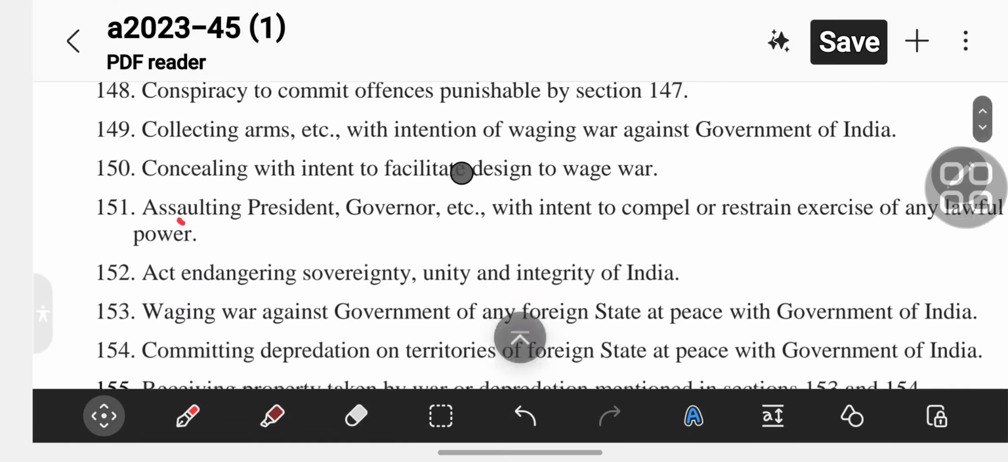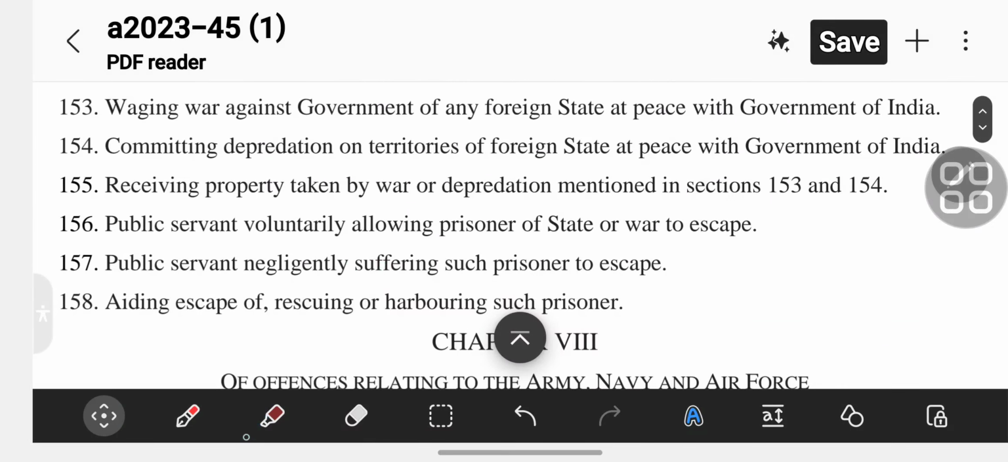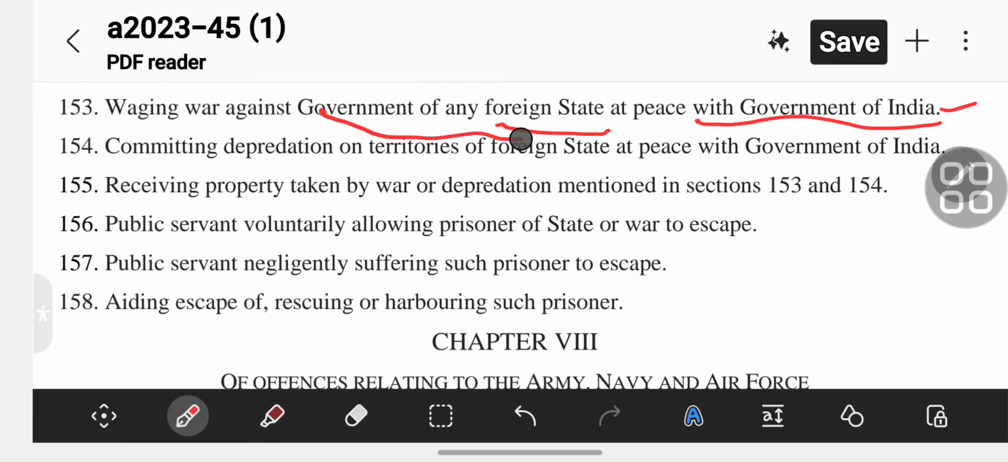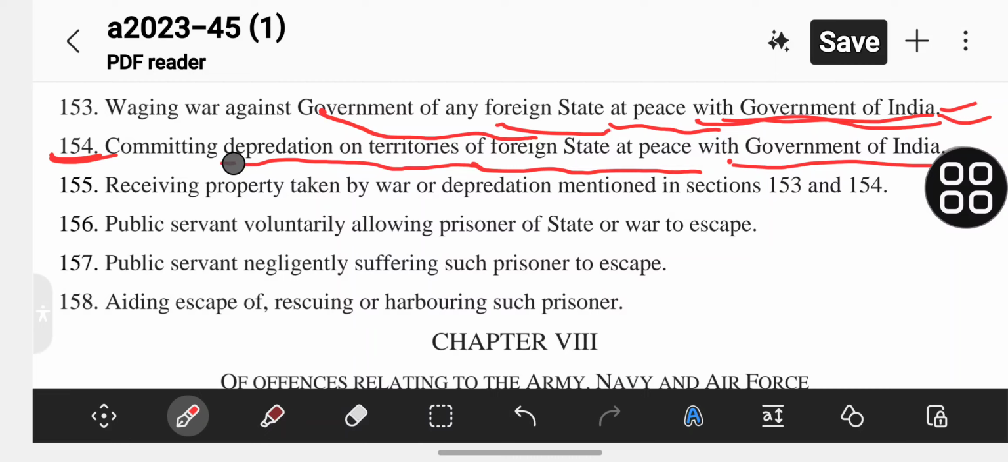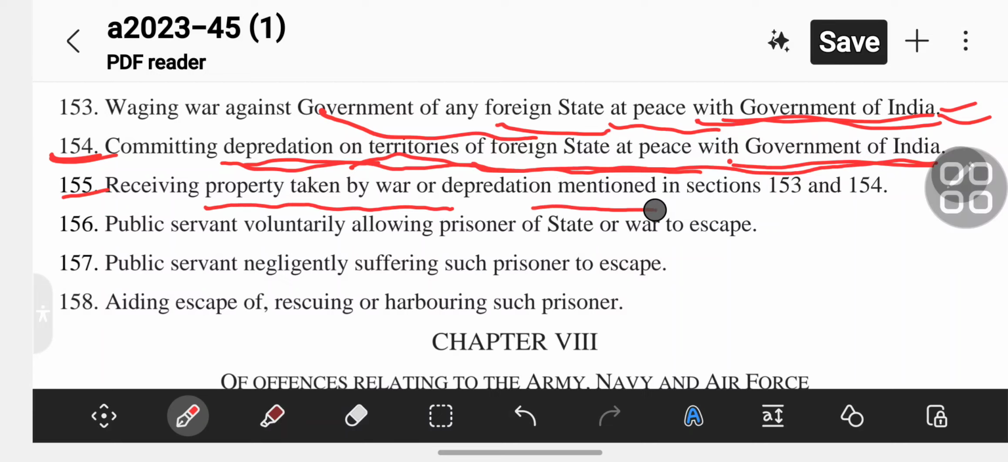Then come to section 153, waging war against the government of any foreign state at peace with the government of India. Section 154, committing depredation on the territories of a foreign state at peace with the government of India. Section 155, receiving property taken by war or depredation mentioned in sections 153 and 154.